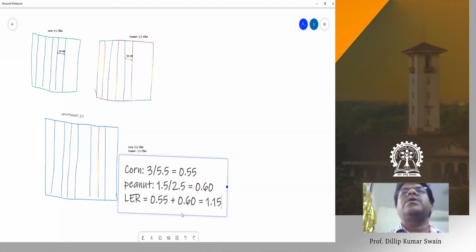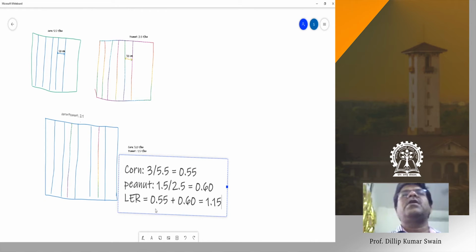If land equivalent ratio becomes 1, that means the area needed in sole cropping to produce the same yield as 1 hectare of intercropping is the same. So intercropping is neither advantage nor disadvantage. If it is greater than 1, then intercropping is an advantage. If it is less than 1, there may be a negative effect of intercropping. Having 2 crops may give an allelopathy effect, an adverse effect. Then we should not recommend intercropping for those crops where yield gets reduced in intercropping. But when there is a positive effect, then you can say the intercropping is an advantage.